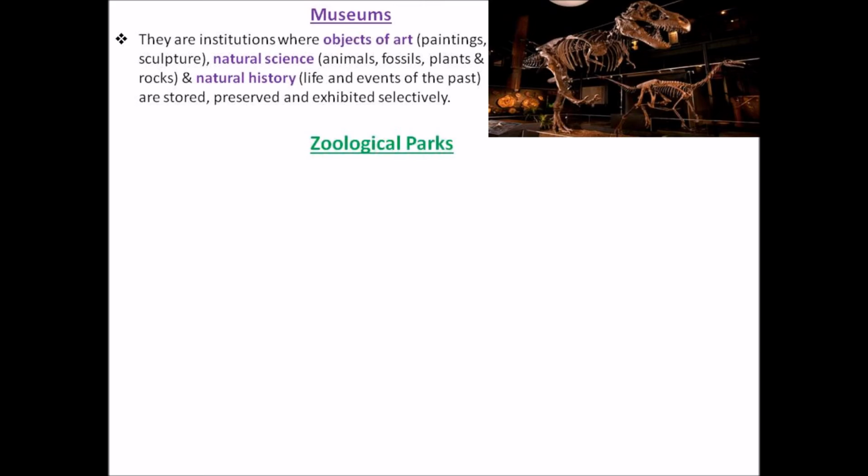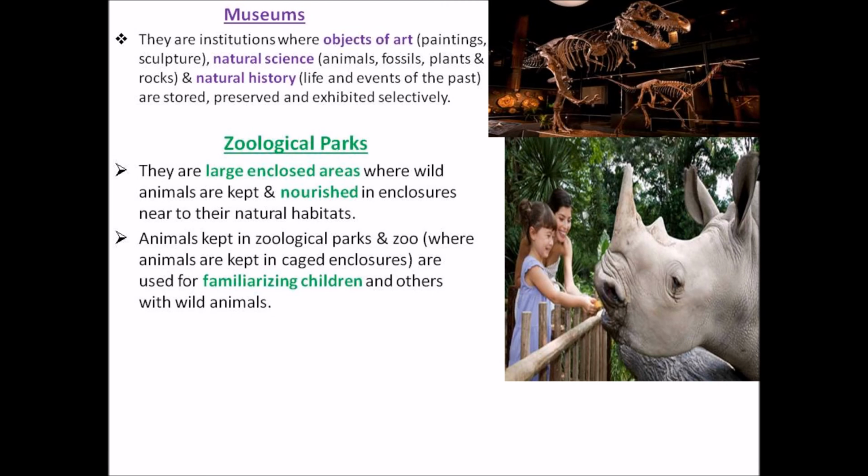Next, zoological parks. Taking a first example, near Chandigarh is the Chhatbir Zoo. A zoo is the area where local people, any of them, can visit. In zoological parks animals are kept, but in a zoo they are kept in cages, whereas in a park, a large enclosed area is where the animals are kept in their natural habitats.